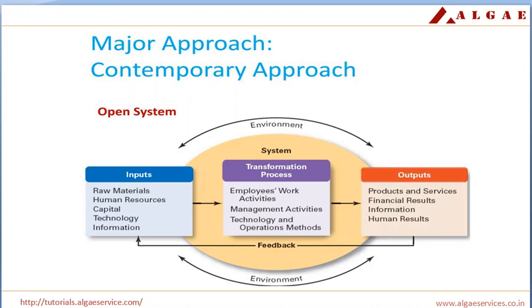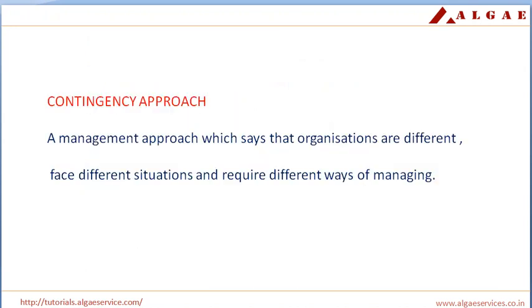From this you can get the feedback. If there is any deviation in the expected result, then the input can be altered accordingly. So this is what the open system. So here you can see major manufacturing companies are moving towards this system, because it is blend of both internal and external environment. Now the second one, that is the final thing, is contingency approach, a management approach which says